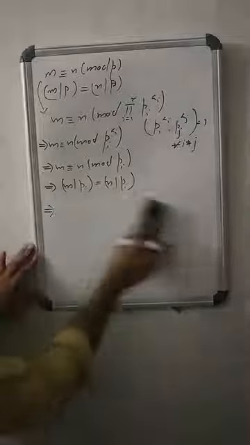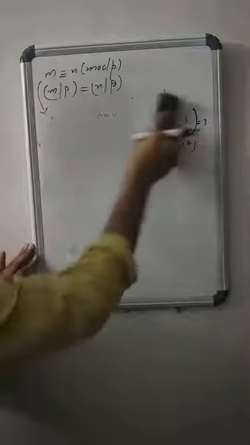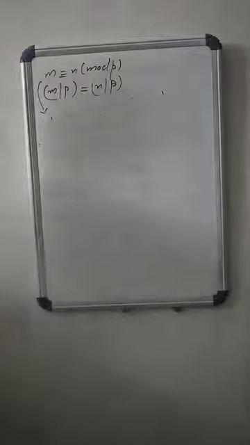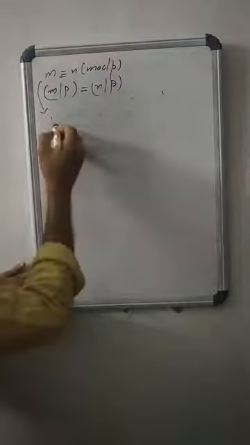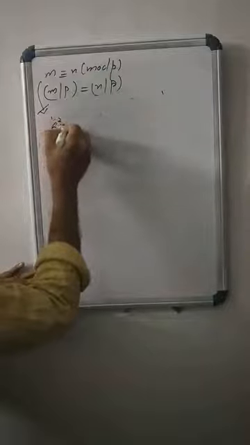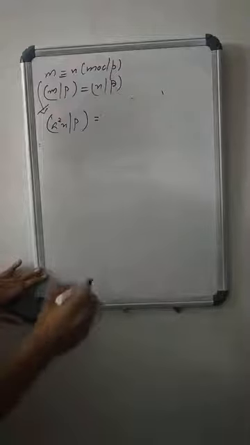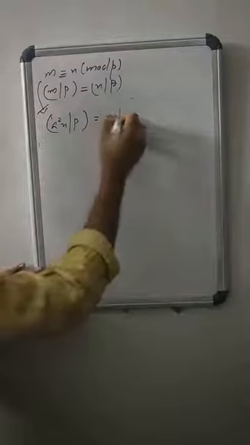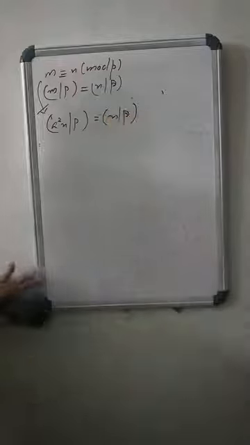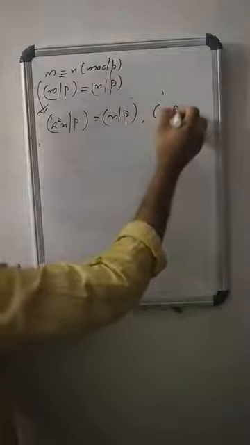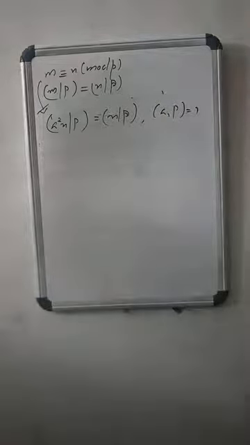The next property says that (a²n/P) equals (n/P), where a and P are relatively prime and P is any odd positive integer.